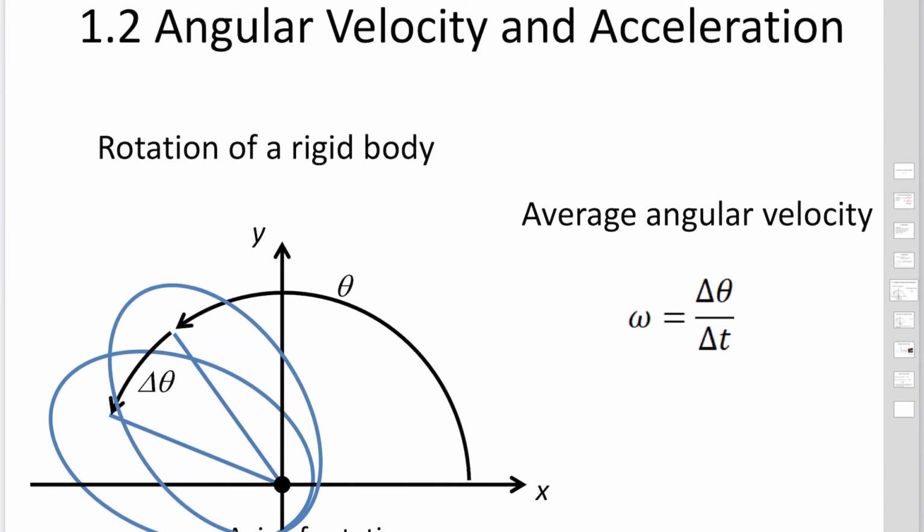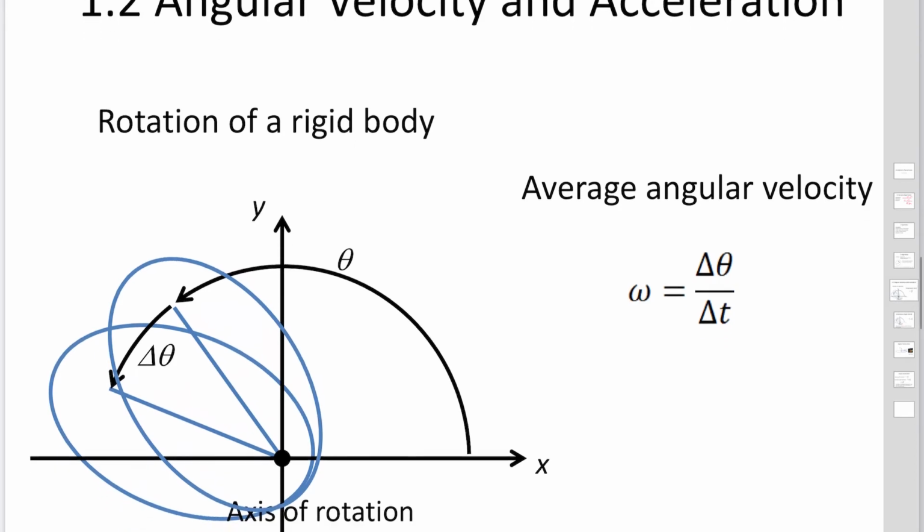So we'd like to consider the rotational motion of an object. We'd like to define the angular velocity. When the object is rotating around this axis, this is the axis of rotation. So when you consider the rotational motion of a rigid body, we have to find the axis of rotation.